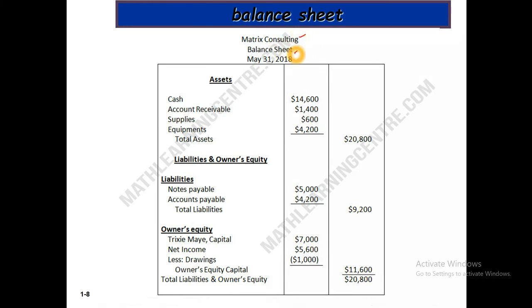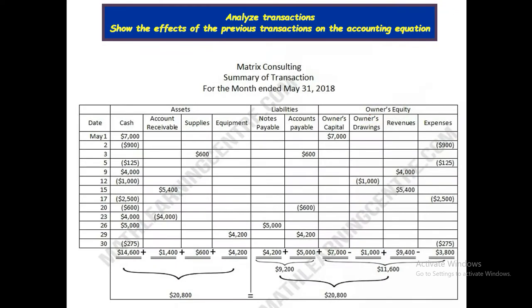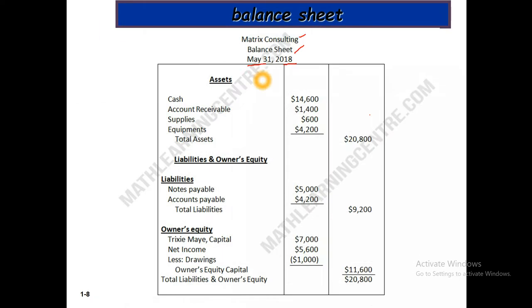We need to prepare it for a particular date, May 31. Here is the summary of transactions. A balance sheet has two sides: assets on one side, and liabilities and owner's equity on the other.